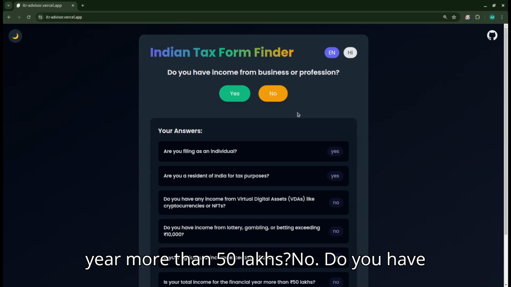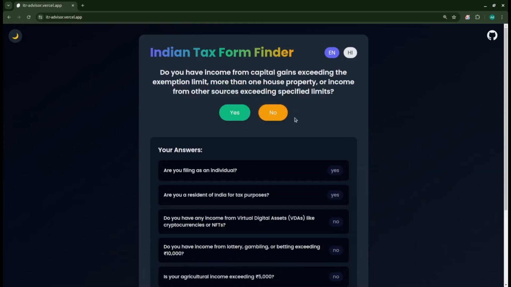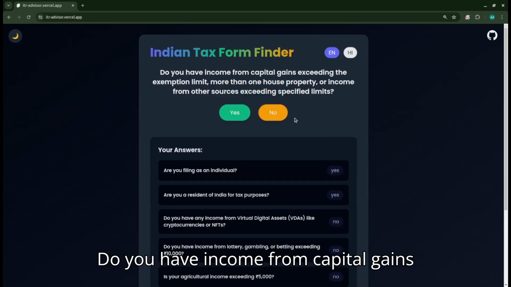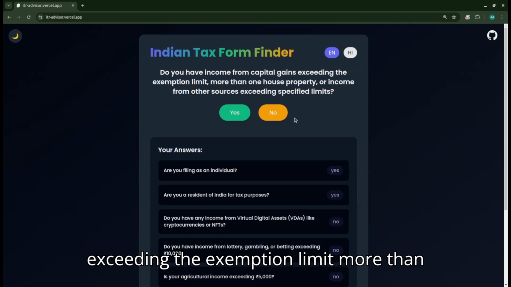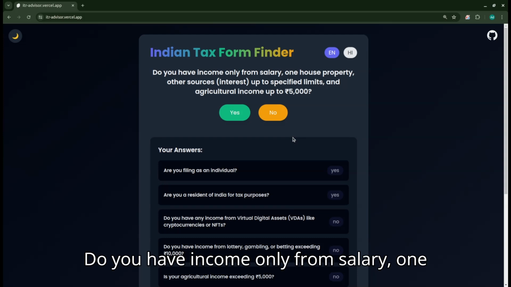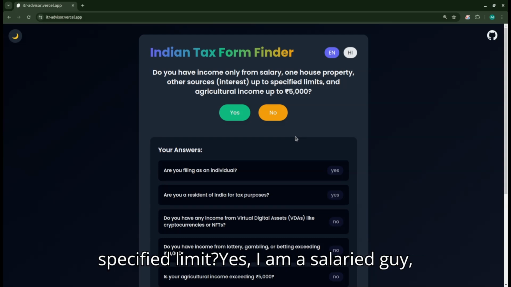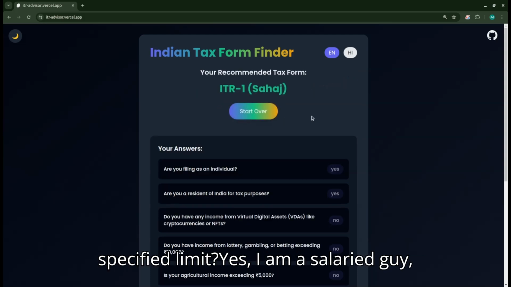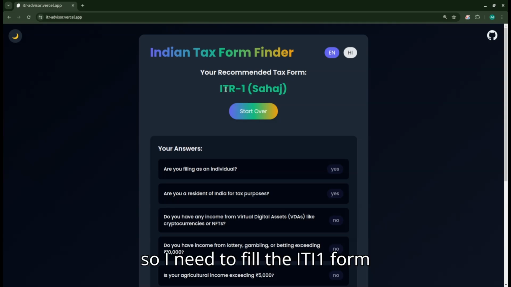Is your total income for the financial year more than 50 lakhs? No. Do you have any income from business or profession? No. Do you have income from capital gains exceeding the exemption limit, or more than one house property? No. Do you have income only from salary, one house property, other source up to specified limit? Yes, I am a salaried guy. So I need to fill the ITR 1 form.